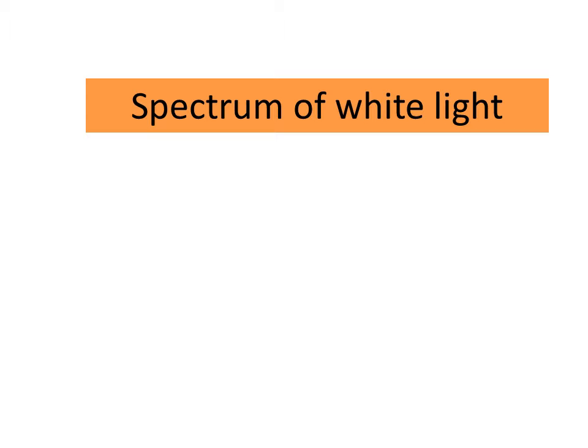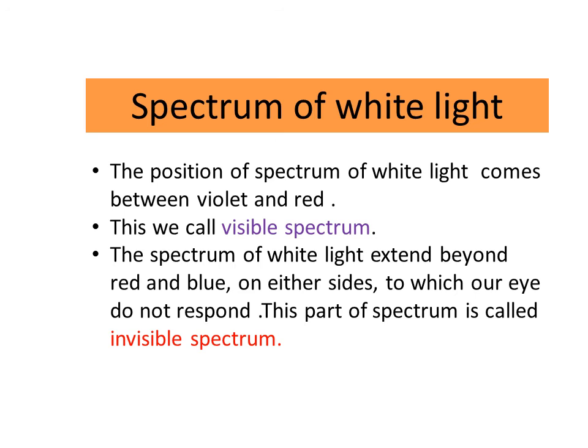Spectrum of white light. We have studied about the spectrum of white light. The position of the spectrum of white light is between violet and red. Only this part of the spectrum is visible to us. We call it a visible spectrum. Beyond red and violet on either side, there are waves which do not respond to our eye. This part of the spectrum is called invisible spectrum.